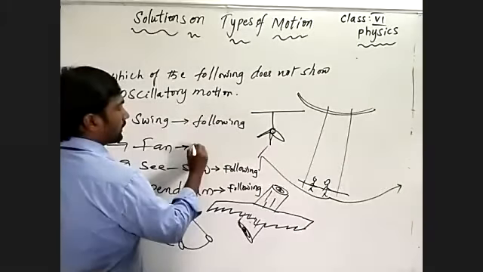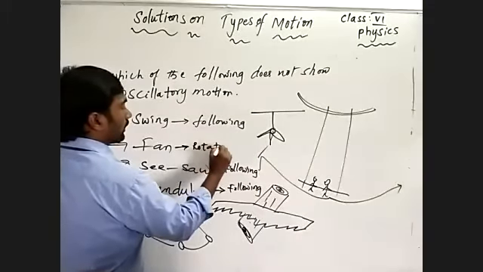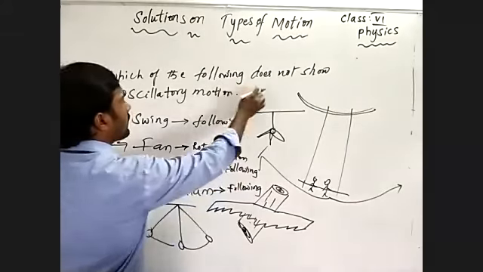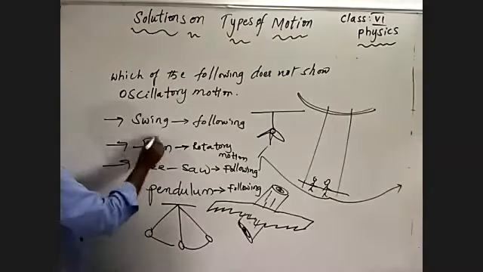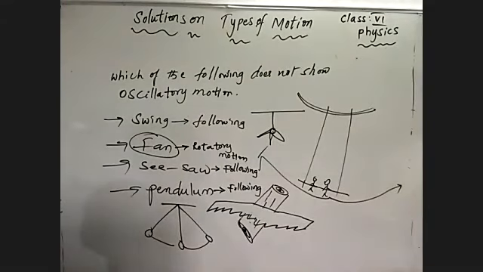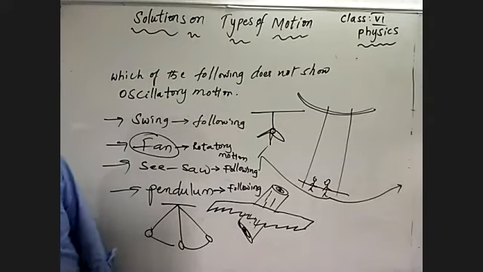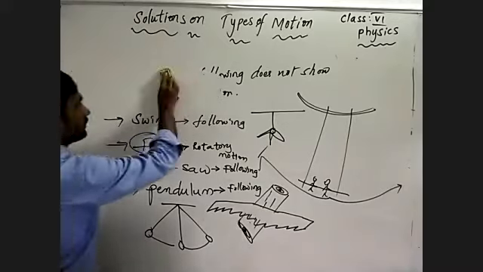Fan is following rotatory motion. So the question is which is not following oscillatory motion: the fan is not following oscillatory motion. Understand? Okay? Then one more we'll discuss.